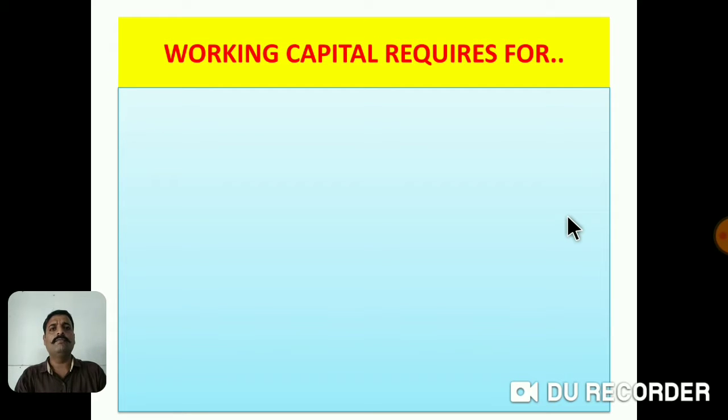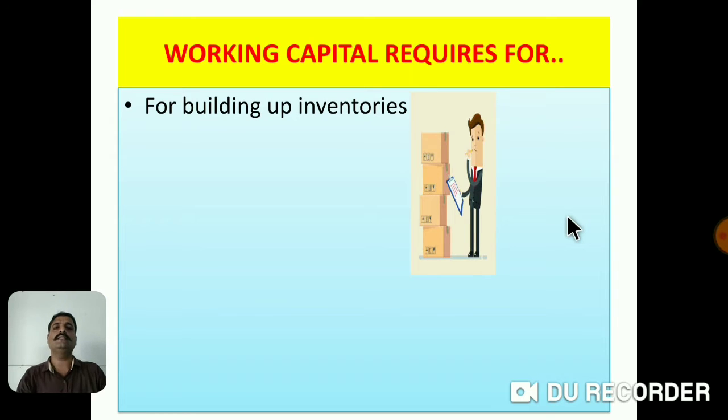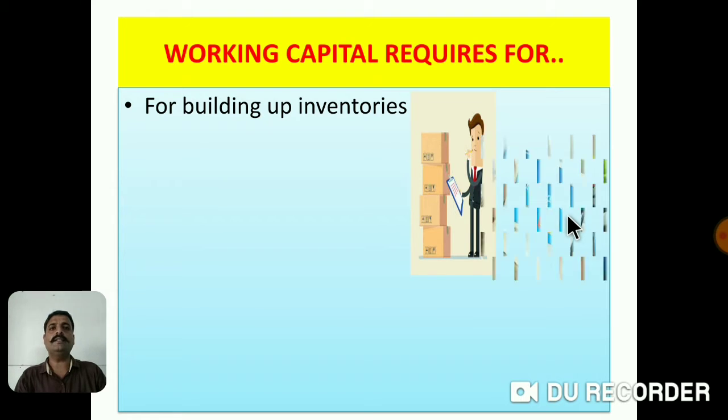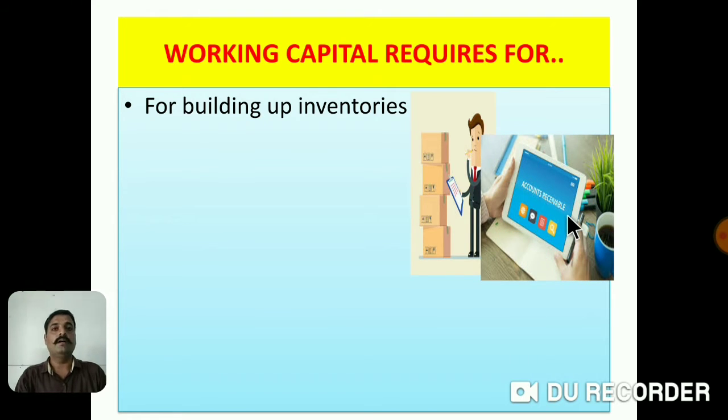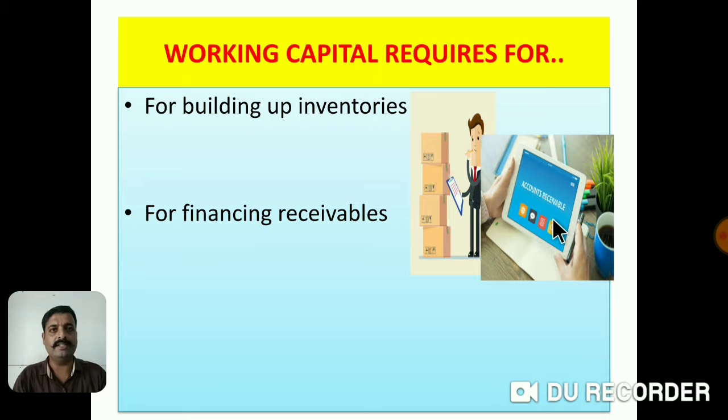Afterwards, for what purposes it is required, we are going to discuss with a few points. Number first, working capital is required for inventories. It is required for stock, which is essential to maintain by every business organization. Such stock may be in the form of raw material or in the form of finished goods.